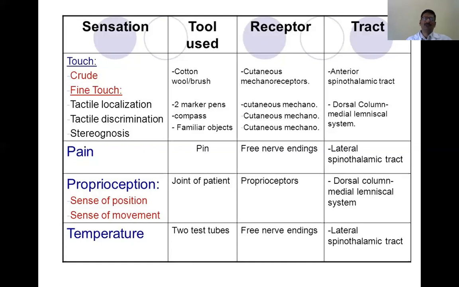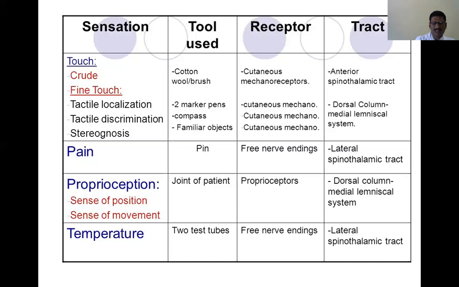Suppose you keep one hand like this, the subject also does it on the opposite. That means he or she knows the position sense, perceives which part is being moved and which position is being kept. So that is another way of testing proprioception.